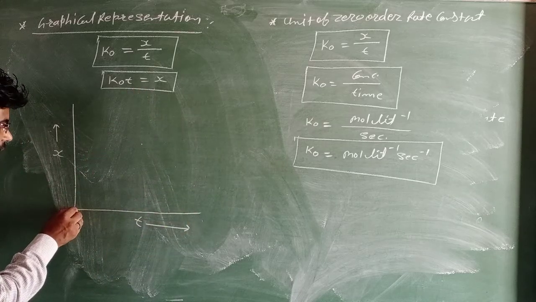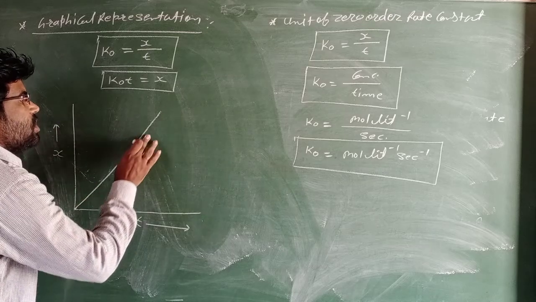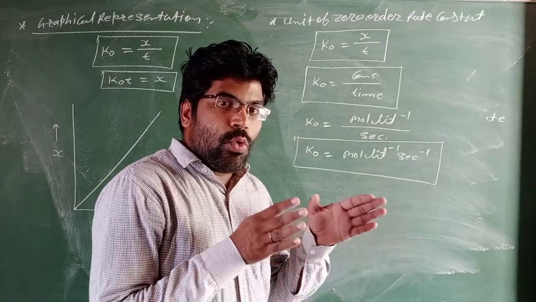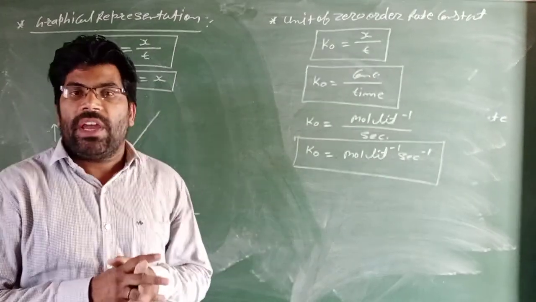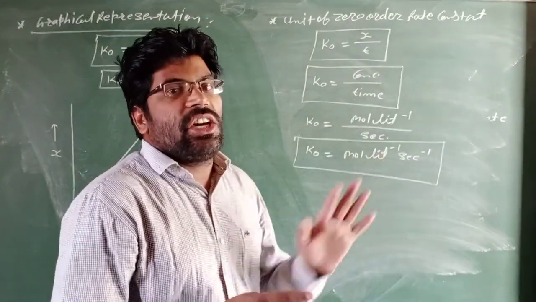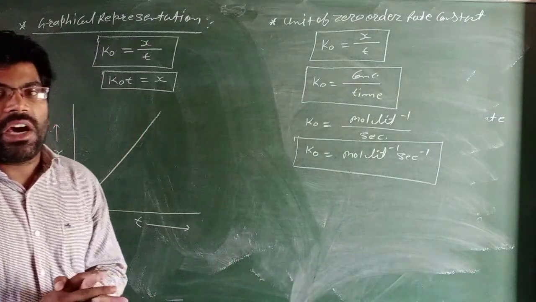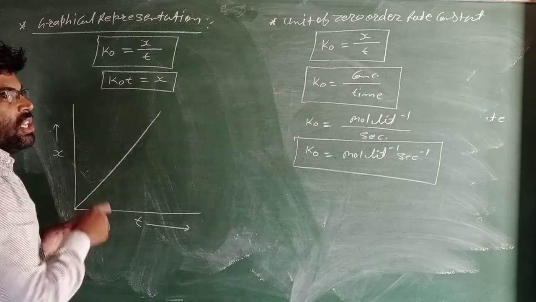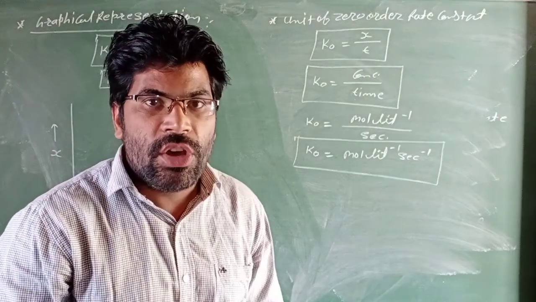So the graph obtained is a positive straight line. When two terms are positively proportional to each other, the graph obtained is a positive straight line. So x and t are positively proportional to each other.